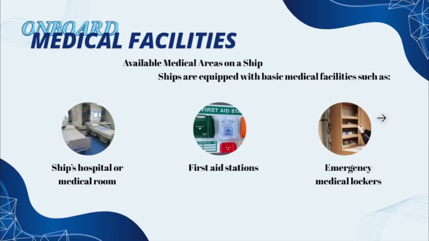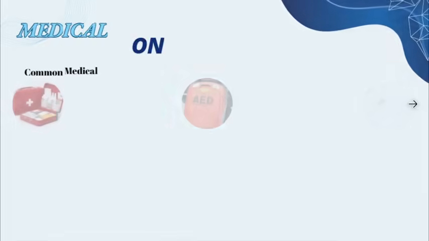All right? You have your own ship's hospital or medical room, but it's limited. You have your own first aid stations. You have your emergency medical lockers on board. But medical facilities like in a proper hospital are really different.